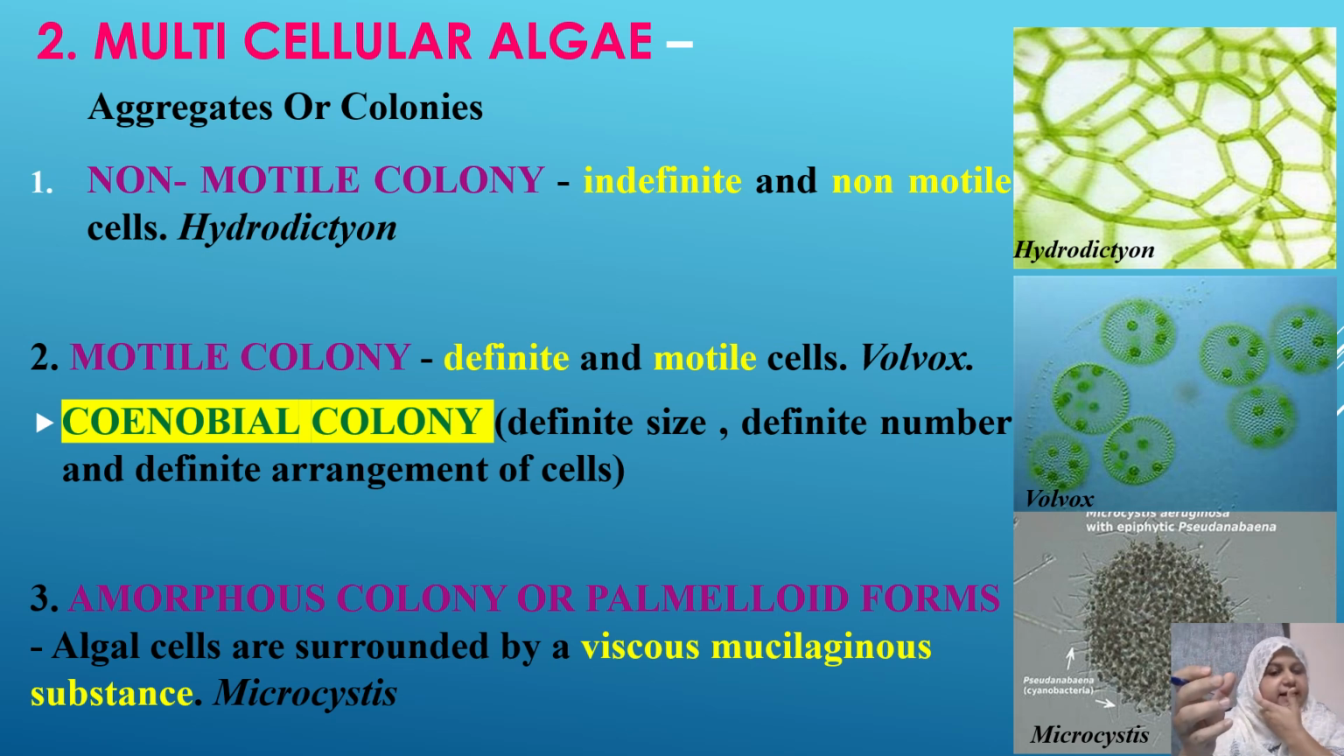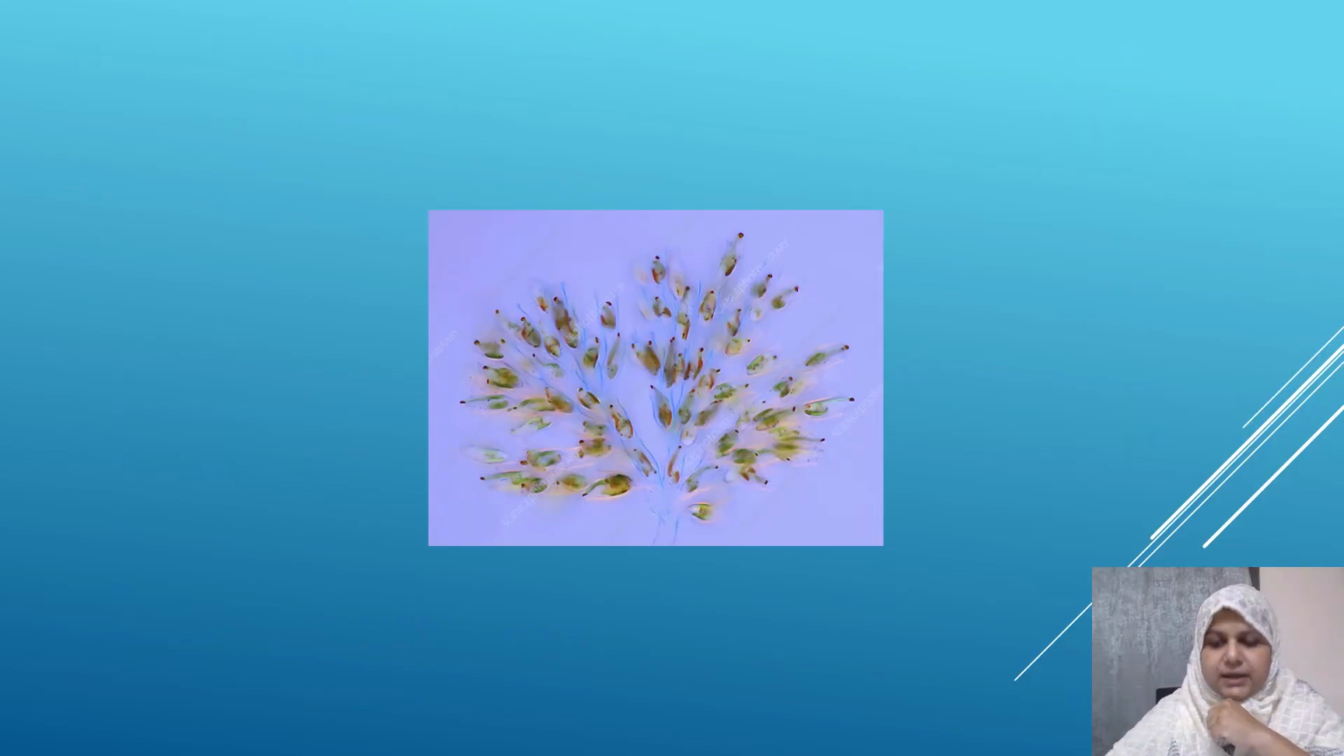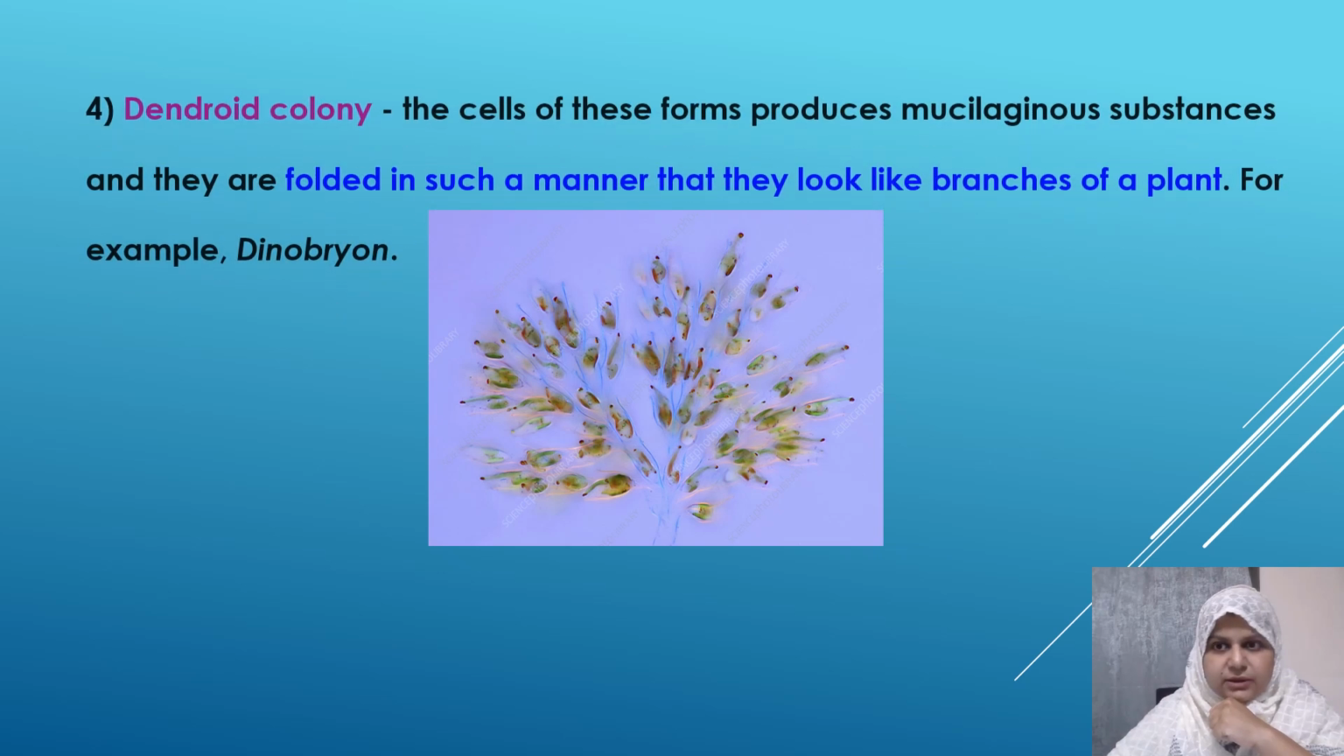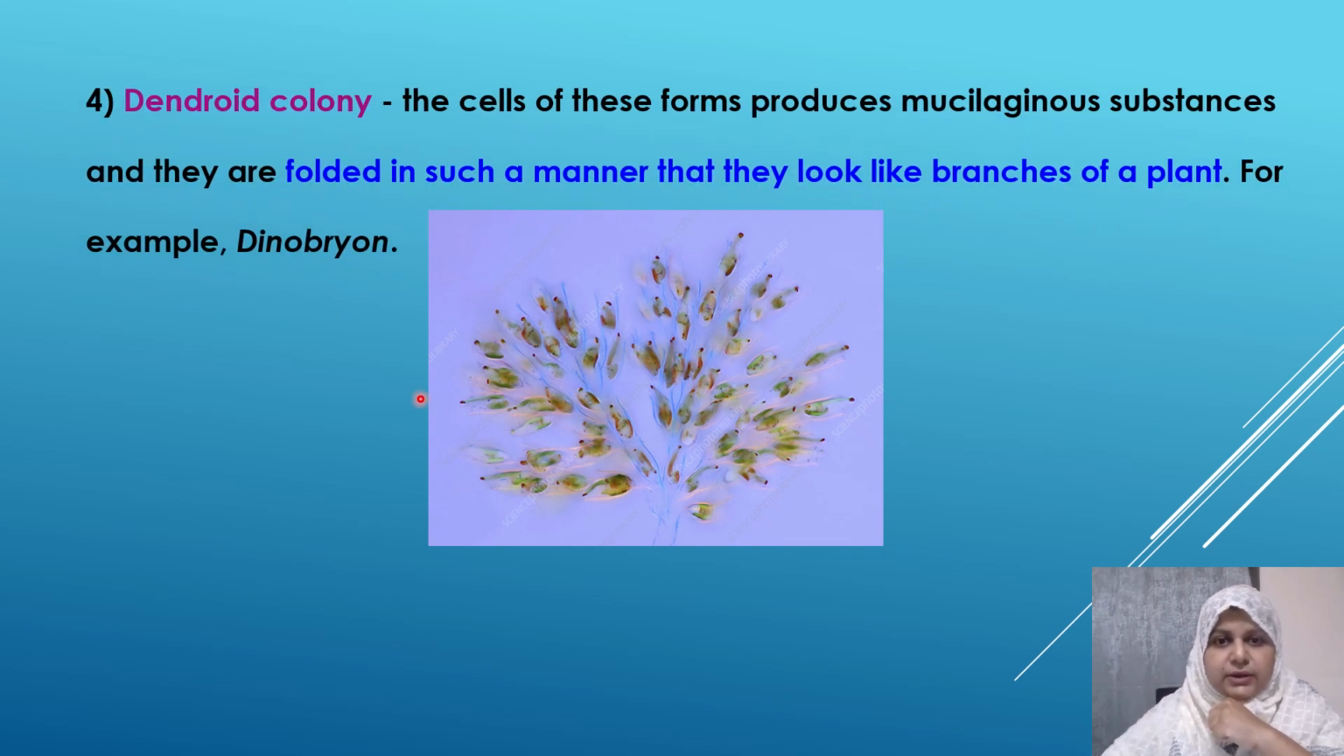Such type of algae are known as amorphous or palmelloid forms of algae. The next form of multicellular algae is the dendroid colony. In this type of colony, the cells of algae themselves produce certain kinds of mucilaginous substances, and they are folded in such a manner that they look like the branches of a tree. Look at this picture.